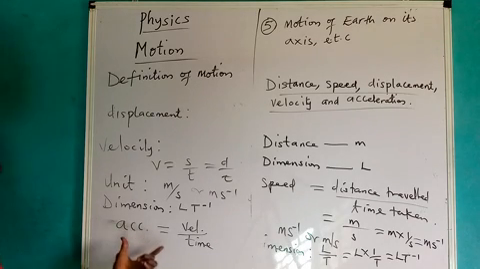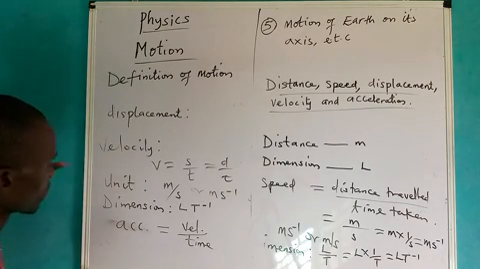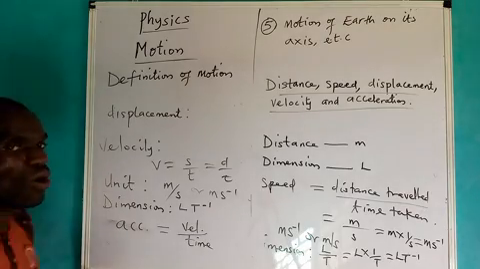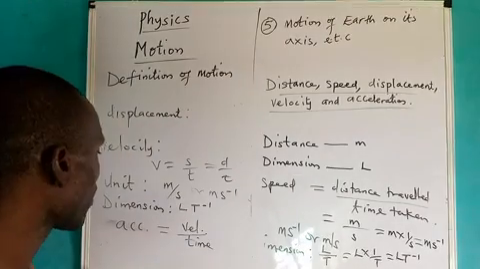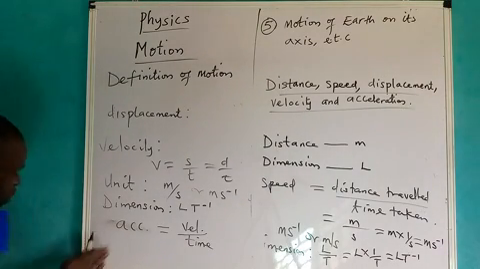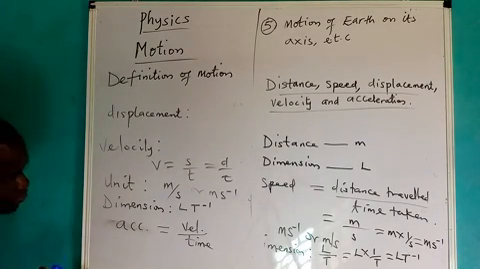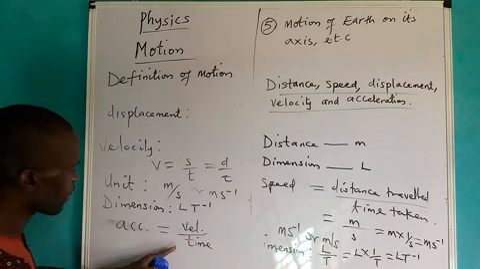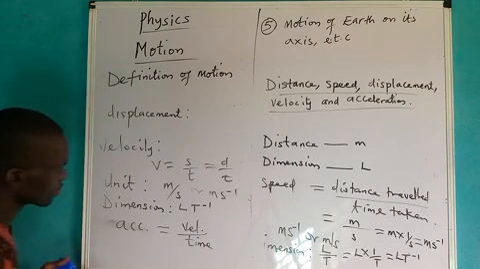Don't forget that acceleration is not a scalar. Acceleration is not a scalar, it is a vector quantity. Acceleration is what? A vector quantity. Now, what is the dimension for acceleration? Okay, before we look at dimension, what is the unit for acceleration?